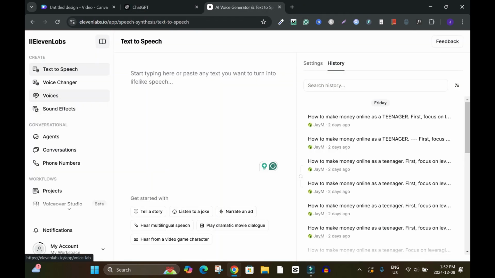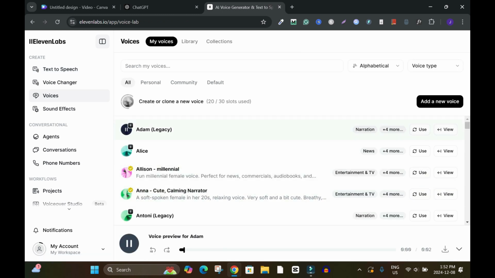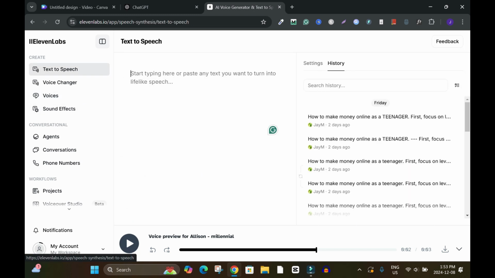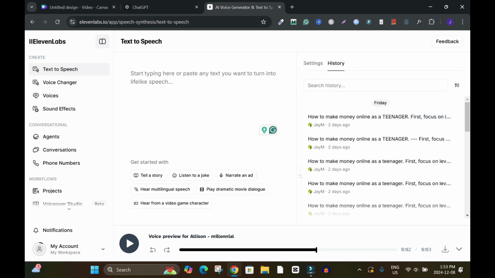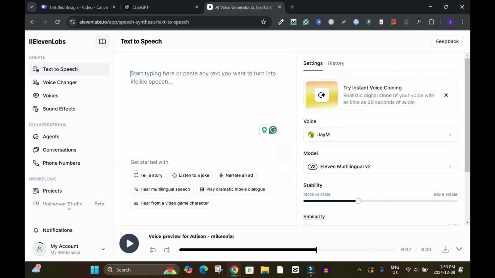To get the voices, you click on voices. There are a bunch of voices here. You have the typical Adam's voice. You have Allison, alright? So the list goes on. But in case you want to use any of these voices, Allison for instance, hover on your right and click use, then drop your text. When you click on use, then you click on text to speech, alright? So that's how it works. So I'll go back and copy this text and I'll drop it here.